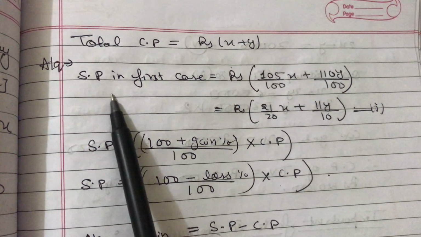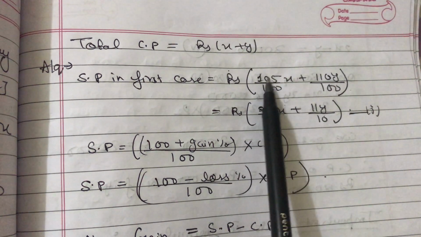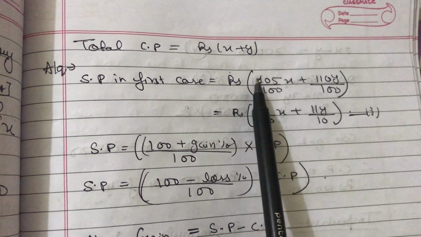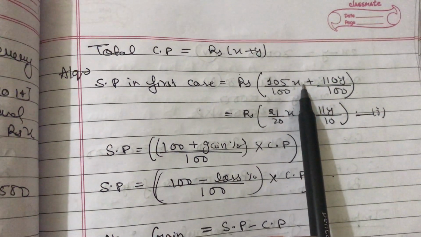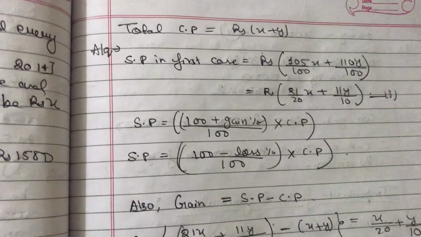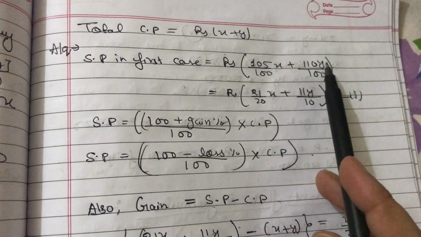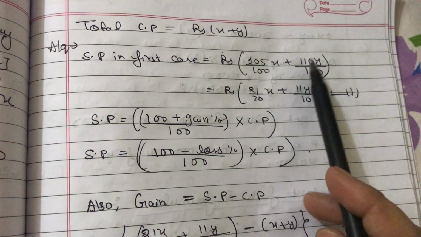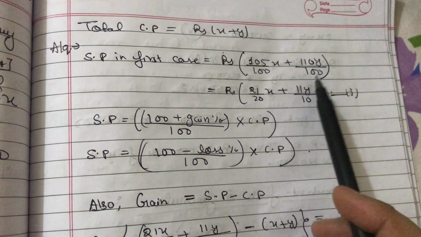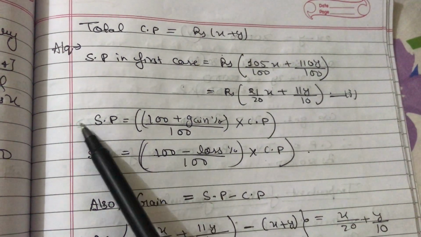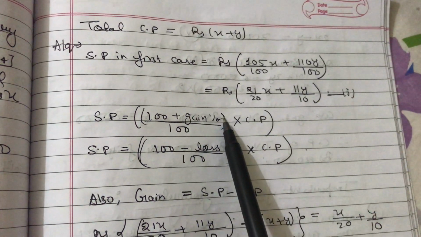So according to the question, SP in the first case will be 100 plus gain percent, which was 5. So 100 plus 5 is 105 by 100 into CP. CP is X, which is for the cost price of the TV. And in case of the fridge also, it is a gain. So it is 100 plus 10, which is 10% gain. That is 110 into CP, which is Y, by 100. So using this formula, I have written this equation.